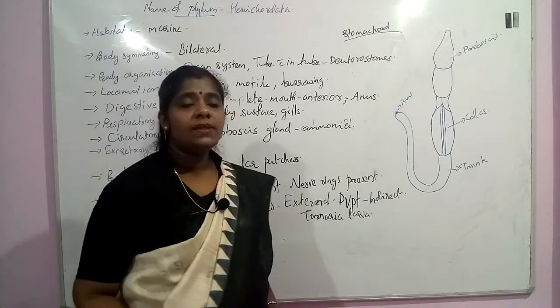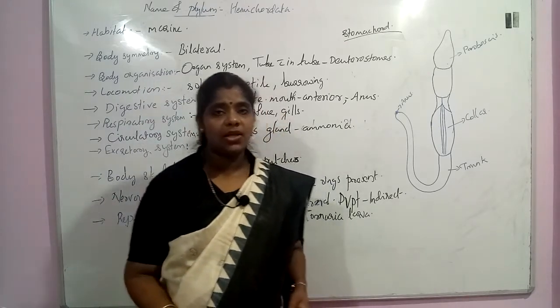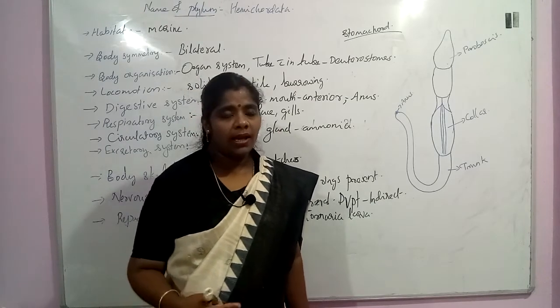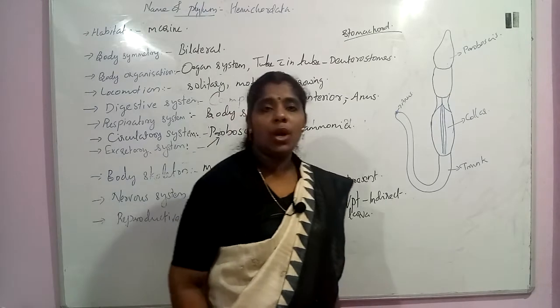And in the reproductive system, they are dioecious organisms. They undergo external fertilization, and development occurs through a larval stage. The larva present in this group of organisms is the Tornaria larva.